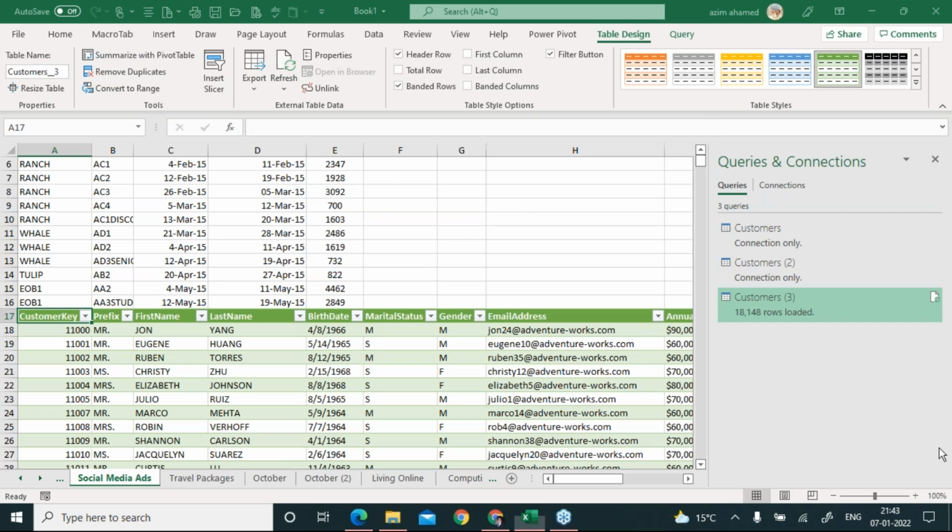Now I hope this one is clear. Rohan, Kavita.